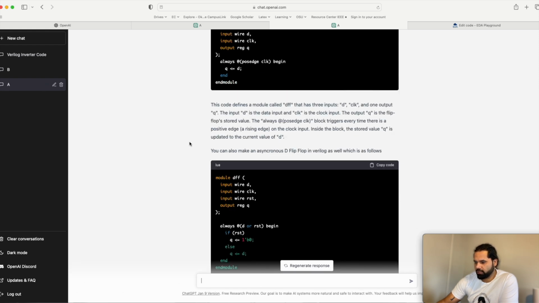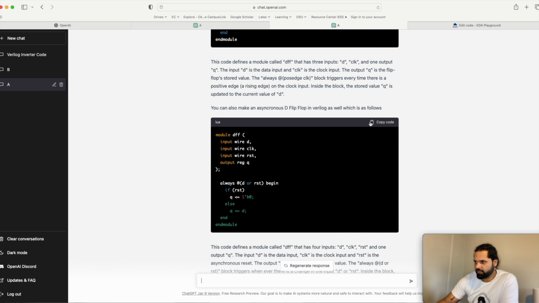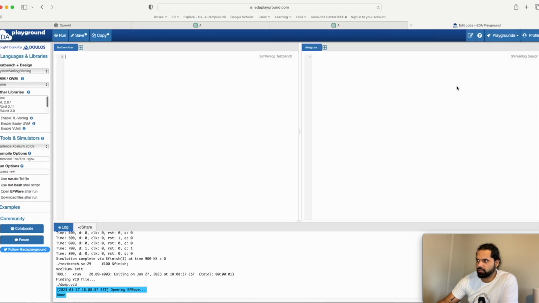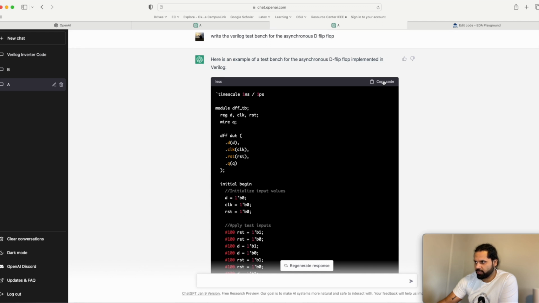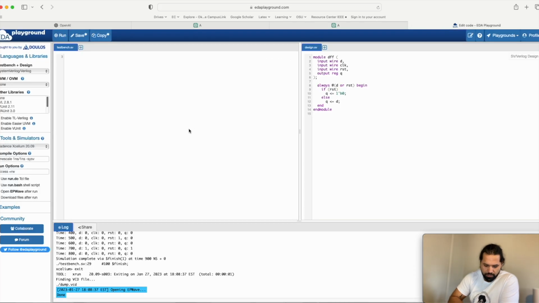So let's say I want to quickly see if the code is working. What I'm going to do is copy the code, and then we go to the website, which is EDA Playground in my case, but you can use any simulator you want. I come here and create a new fresh template. This is for design and this place is for your test bench. So let's copy the code here, easy and quick, and then we go here. Okay, sweet. I copy the test.